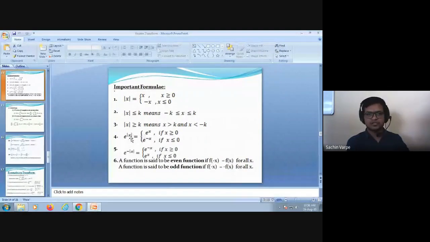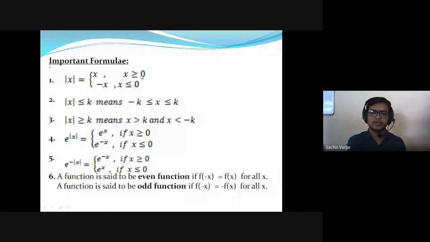Okay, so based on this mod of x definition, e to the power mod x will be defined like this, because as we know, mod of x is x for positive x, and it is -x for x negative. So how will e raised to mod of x be? When x is positive, mod of x will be x, so it will be e raised to x, and it will be e raised to -x for x negative. You can check, isn't it?